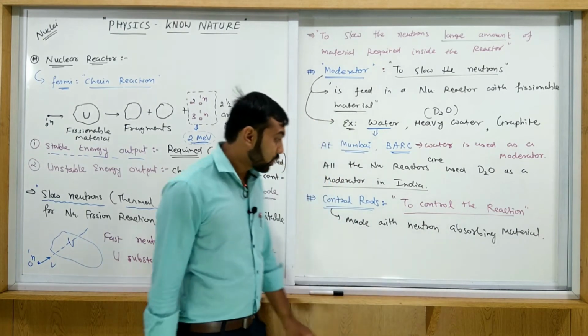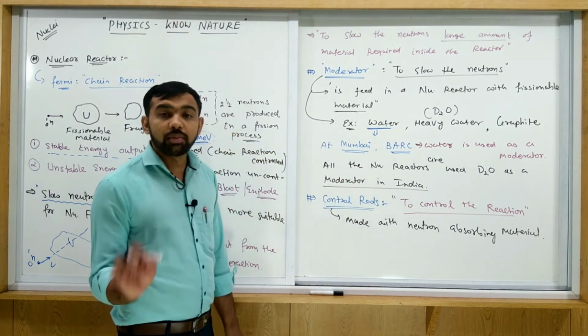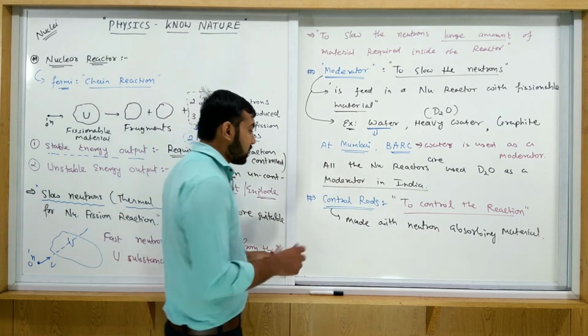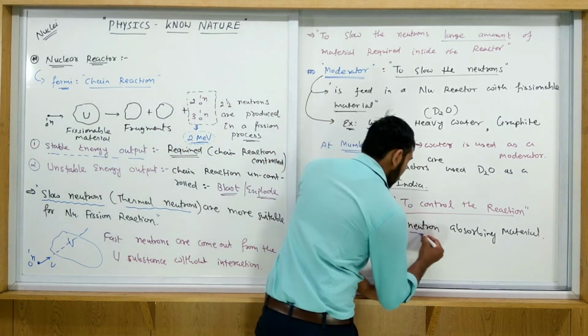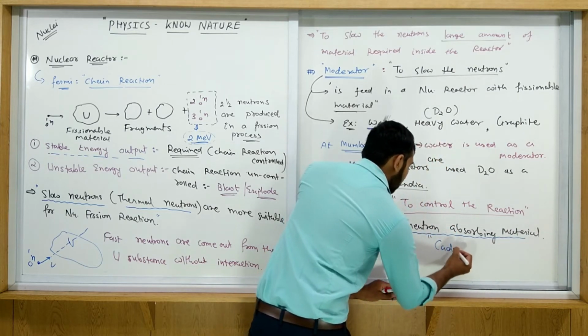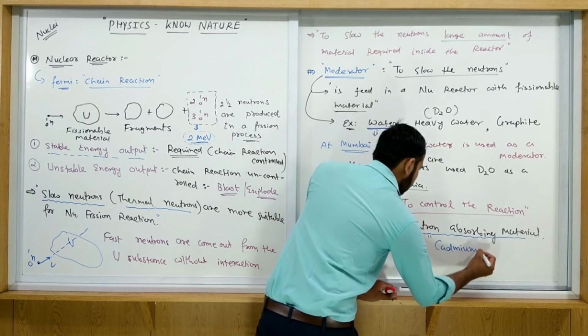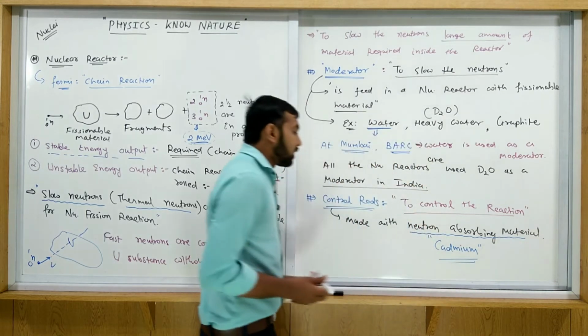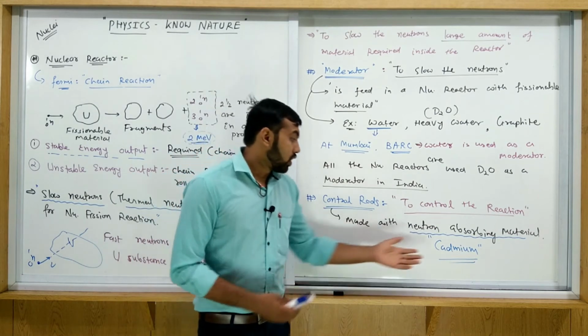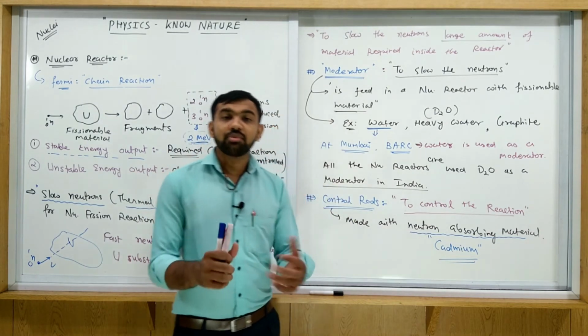Okay, so control rods are generally made with a neutron absorbing material. Which material is used? Here the neutron absorbing material used is cadmium. Cadmium is a highly neutron absorbing material.